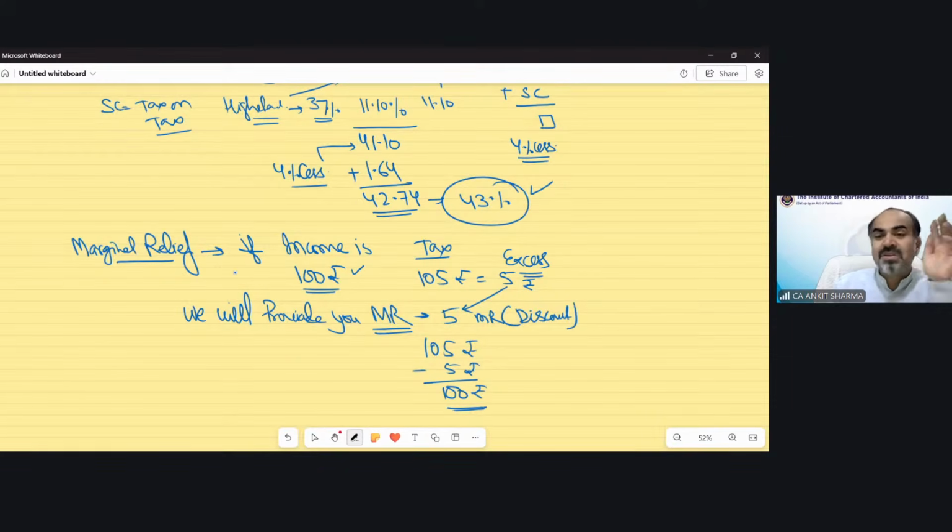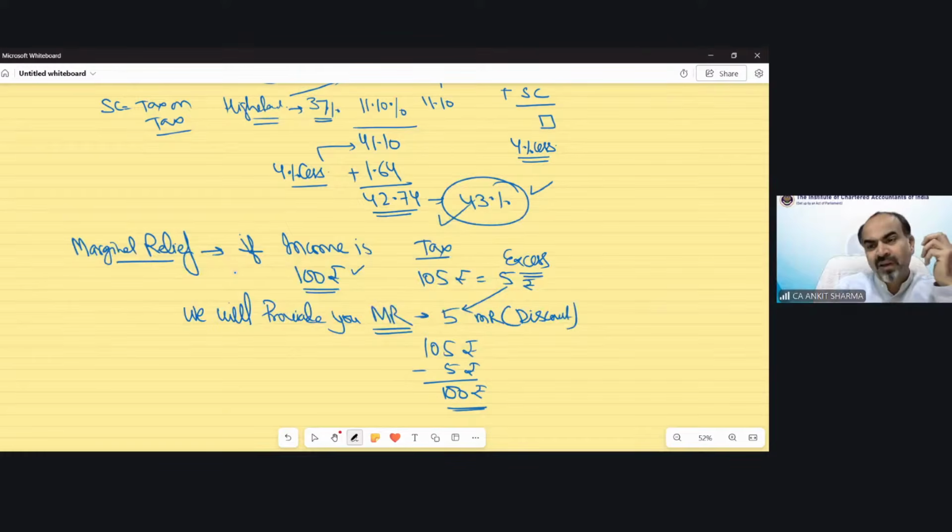So if your income is 100, your tax cannot exceed 100. And if it exceeds in any case, the excess will be provided to you as marginal relief. Technically, that is a kind of discount you will get. Now, this is very interesting and very confusing also. If the tax rate is maximum 43%, how could my tax exceed 100%?